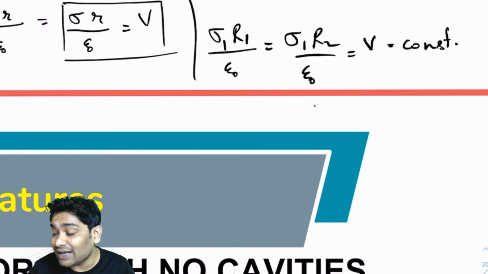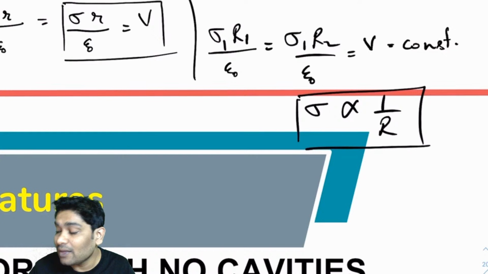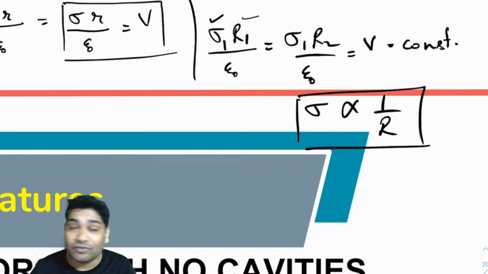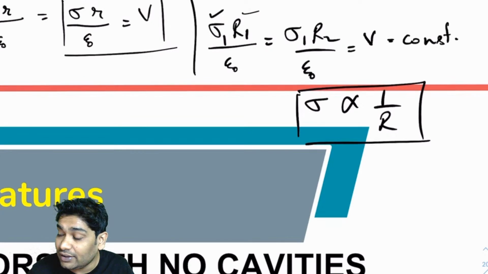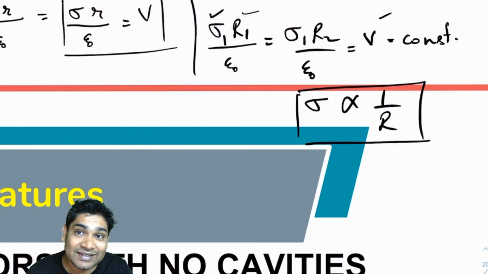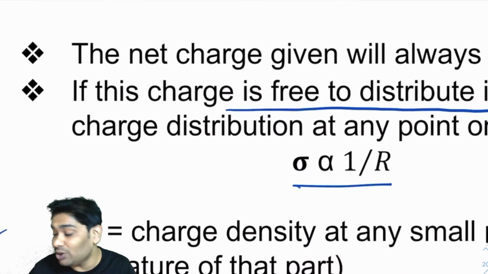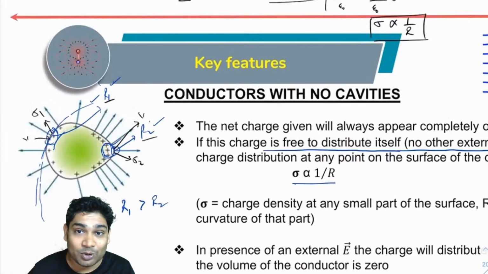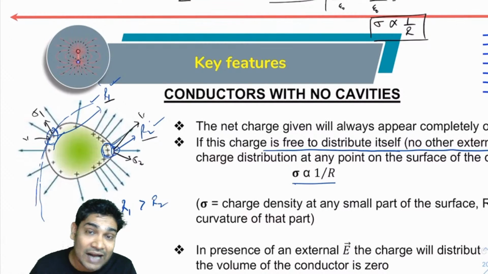And hence I can say that sigma is inversely proportional to r. I hope you realize, because the product of sigma and r has to be a constant. If the sigma is more, the r has to be less, or the other way around. If the r is more, the sigma has to be less. So that is why it follows sigma inversely proportional to r, to ensure that the potential at different points is the same.